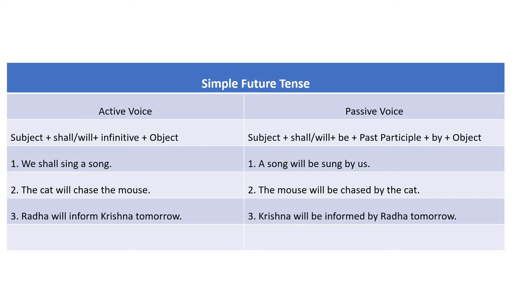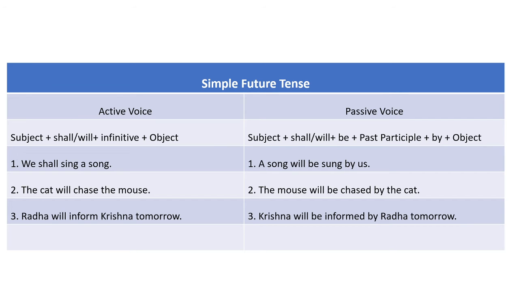So here Radha, in the active voice Radha is subject, now it becomes object in passive voice, but there would not be change in its form because it is a proper noun, and at the end the adverbial is written, that is tomorrow. So our answer is Krishna will be informed by Radha tomorrow.